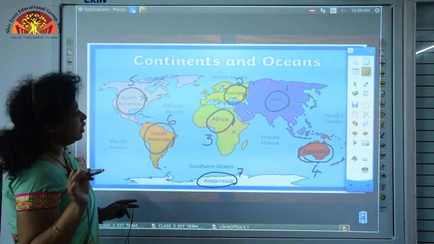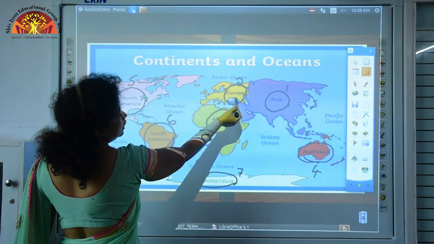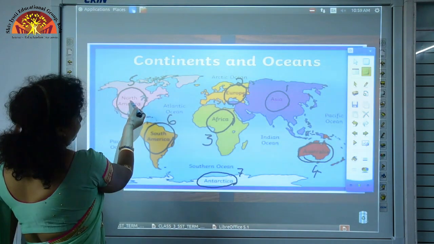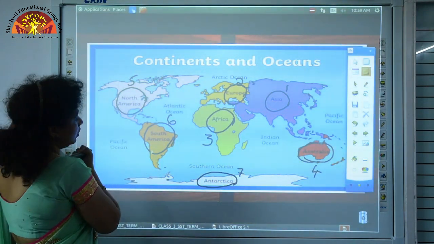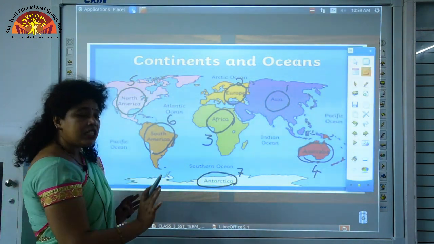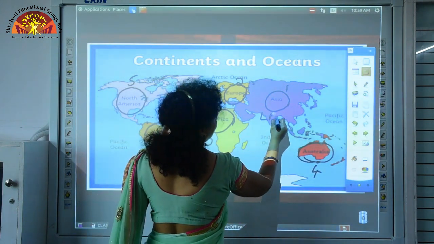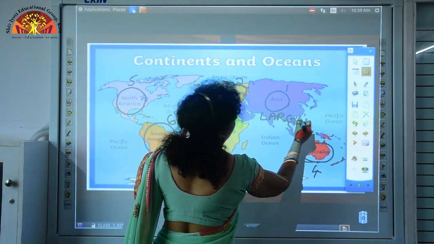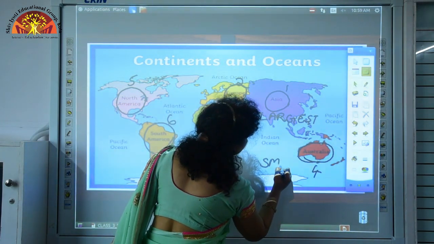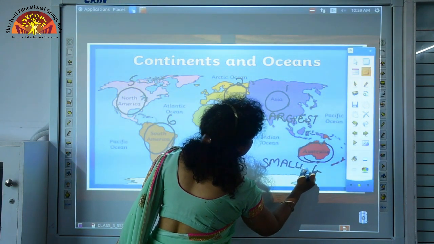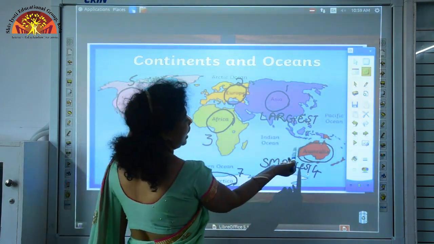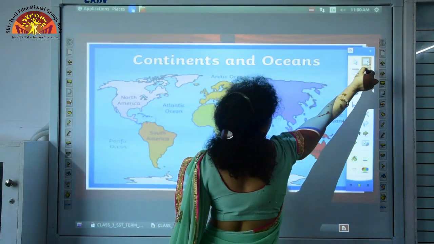So, there are 7 continents, 1 Asia, 2 Europe, 3 Africa, 4 Australia, 5 North America, 6 South America and 7 is your Antarctica. Okay. So, which is the largest continent? Asia is the largest continent. And which is the smallest continent? Australia is the smallest continent. Okay. So, you have Asia as the largest continent and you have Australia as the smallest continent.